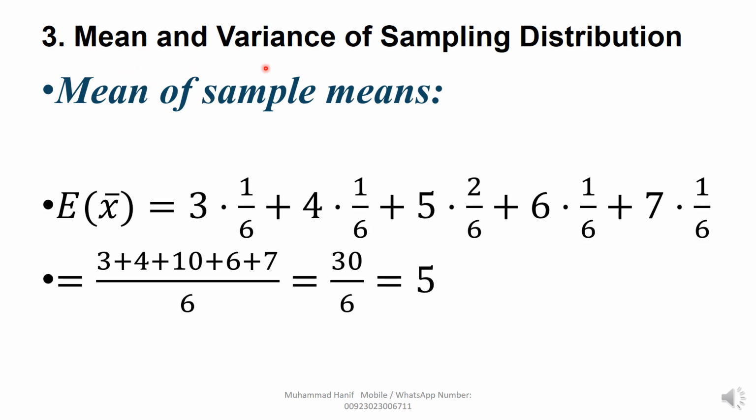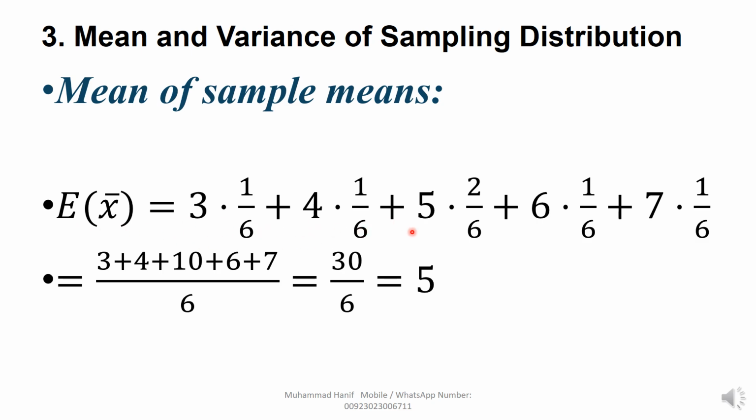Mean and variance of the sampling distribution. Mean of sample means: summation of x times P of x. You know the formula. The first value is 3 and we write its probability 1 upon 6. This dot shows multiplication, then a plus sign. Now the second value is 4, with probability 1 upon 6, because the summation rule formula is given.